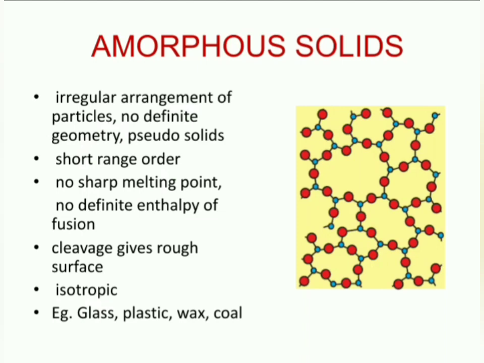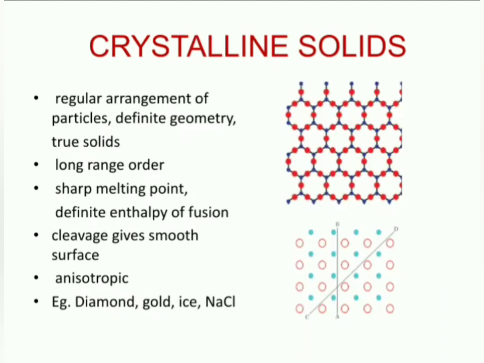Now let us see the next type of solids, crystalline solids. So here there is a regular arrangement of particles. So there is a definite geometry or shape, and these are considered true solids. The orderly arrangement of particles continues throughout the solid.